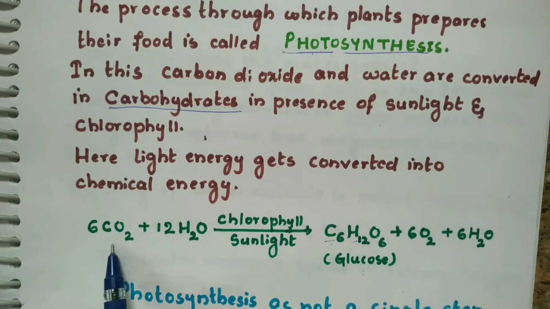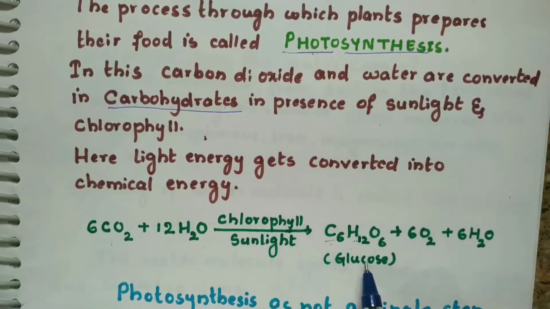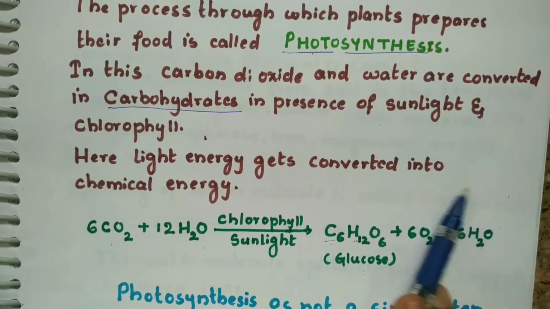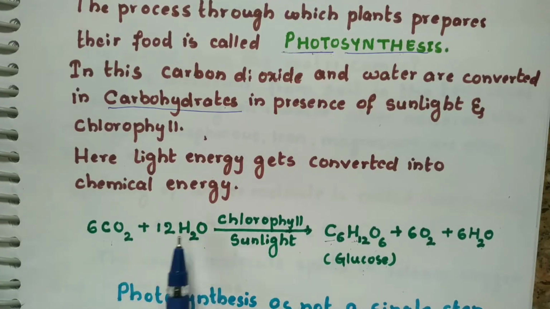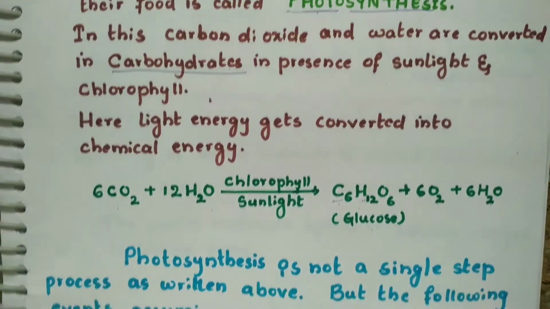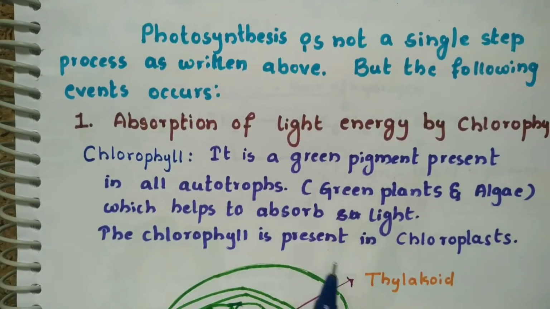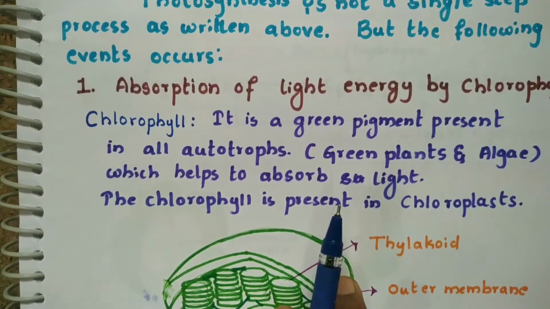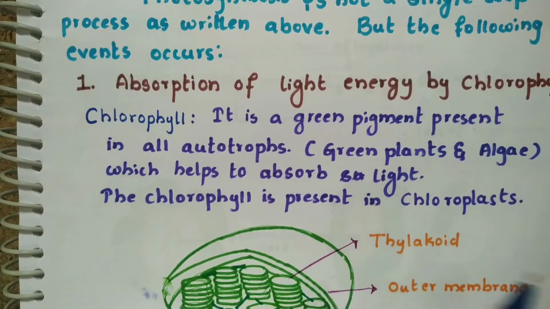So carbon dioxide and water get converted into carbohydrate, oxygen and water. This whole process is not a single step process. It occurs in different steps. So let us study the steps involved in photosynthesis. The first step is absorption of light energy by chlorophyll.